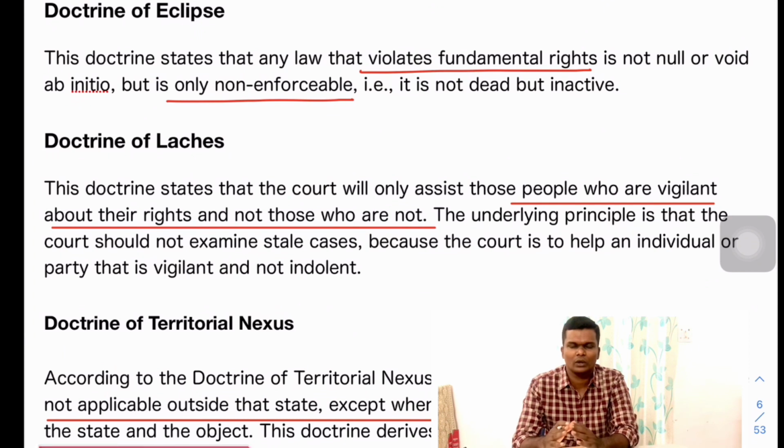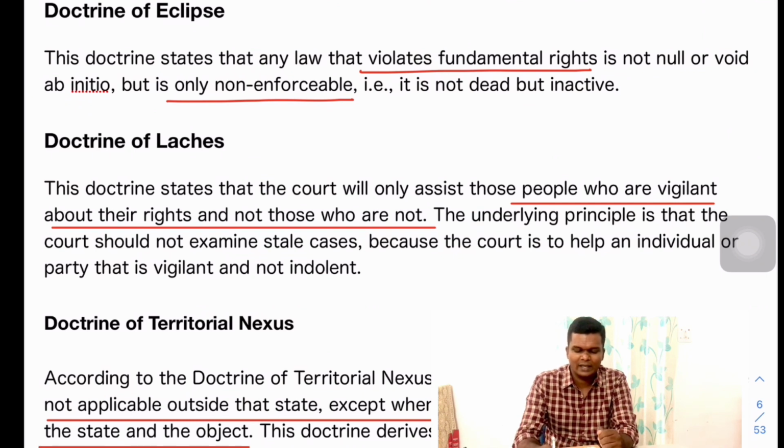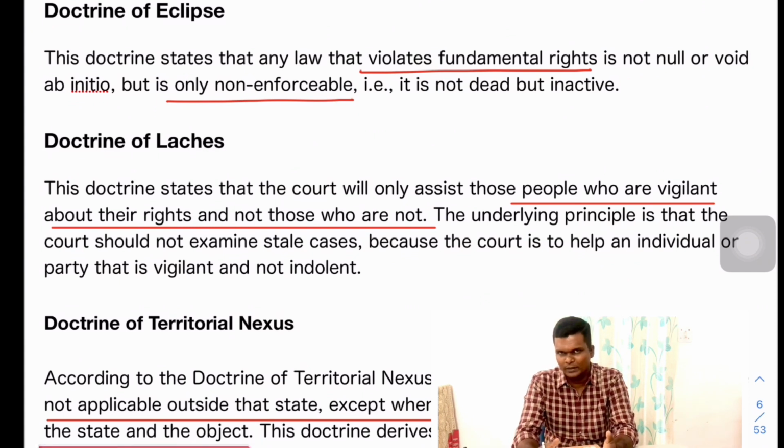Severing means removing or discontinuing something which existed before. Okay, and the doctrine of eclipse. In the doctrine of eclipse, one is overshadowing the other. Here any law which is violative of a fundamental right is not null by itself, but rather it is considered non-enforceable.